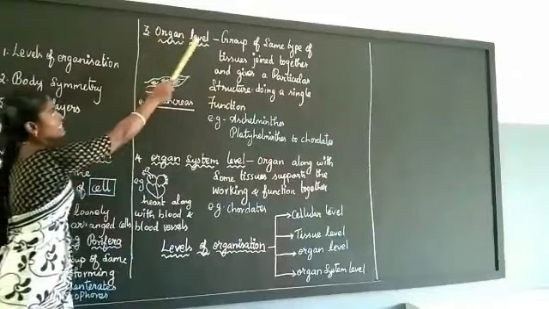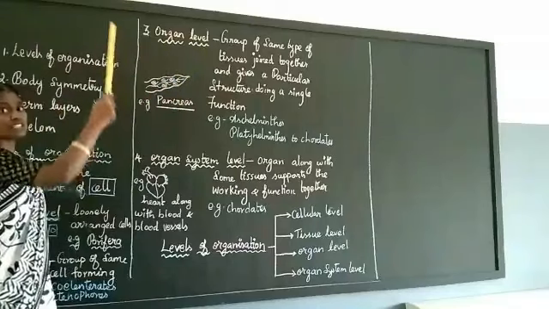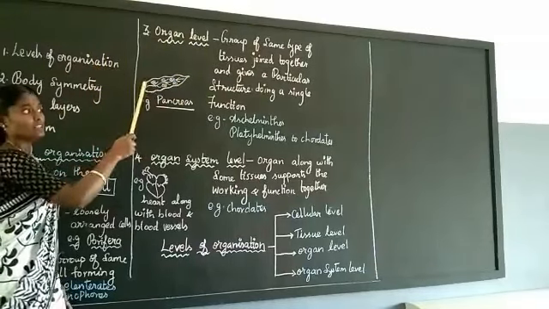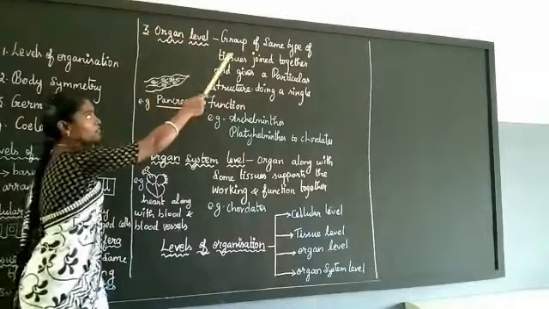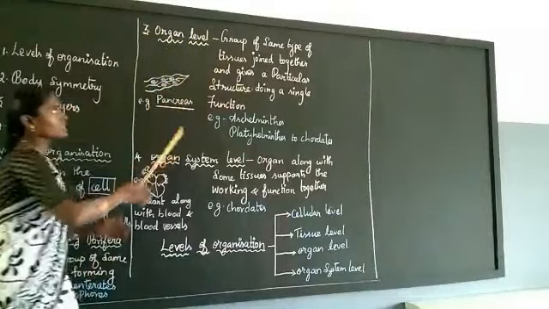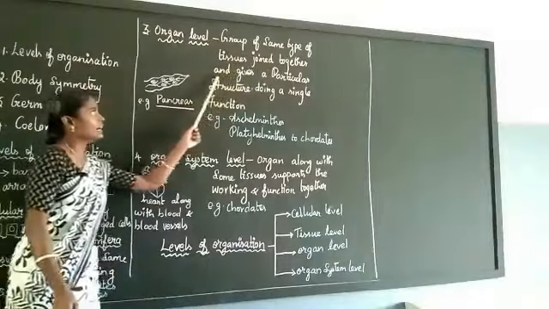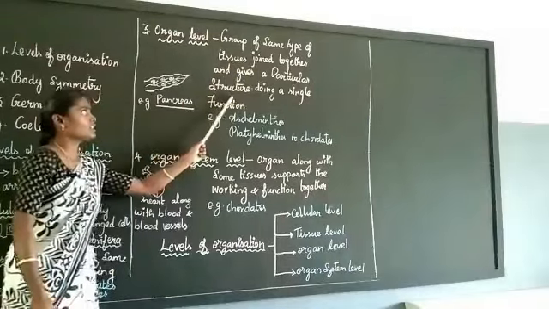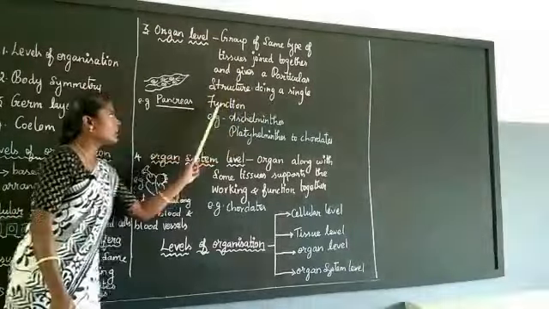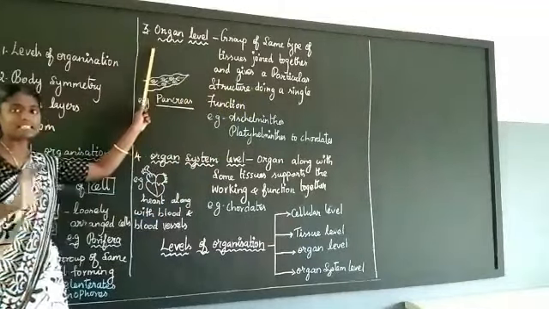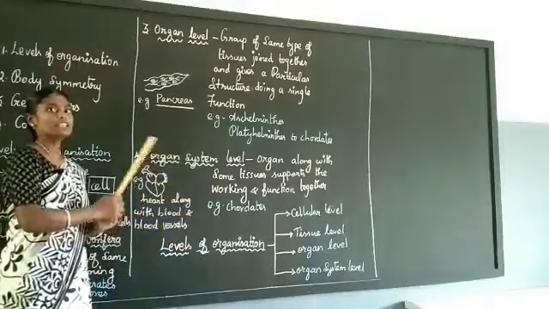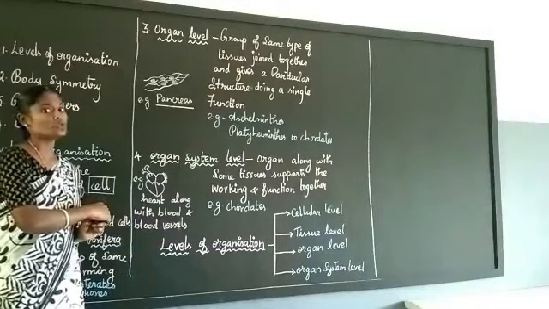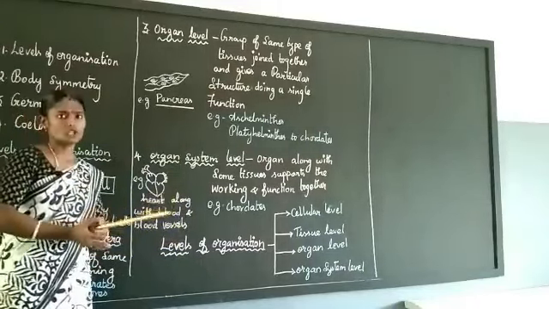Next, organ level. We saw cellular level and tissue level. The next is organ level. A group of the same type of tissues joins together and gives a particular structure doing a single function. In the previous level, the group of cells formed tissues.